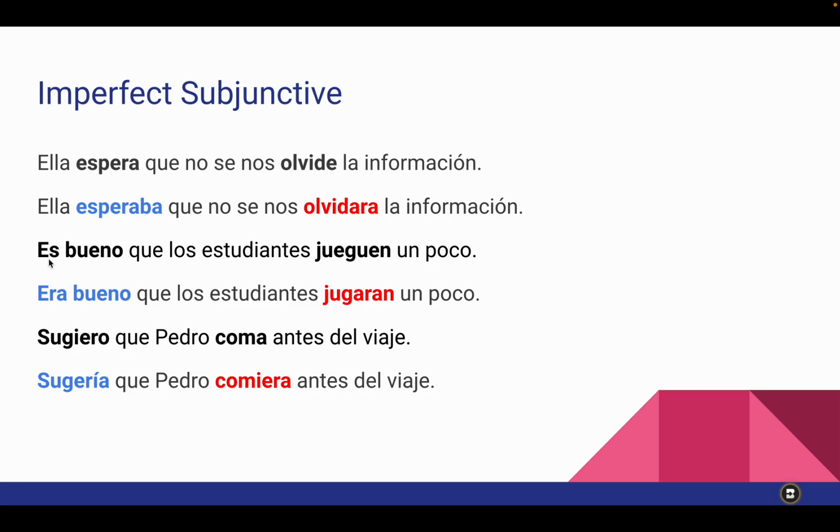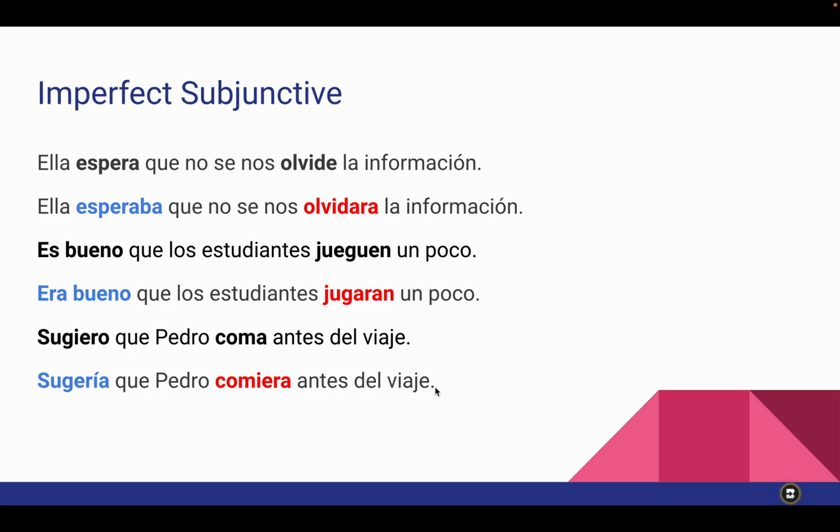An impersonal expression. Es bueno que los estudiantes jueguen un poco. It's good that the students play a little. And we want to say maybe it was good. Era bueno que los estudiantes jugaran un poco. Let's say, sugerir. It's something I suggested in the past. Sugiero que Pedro coma antes del viaje. I suggest that Pedro eats before the trip. If I want to talk about something I suggested in the past, then this becomes imperfect subjunctive. Sugería que Pedro comiera antes del viaje.